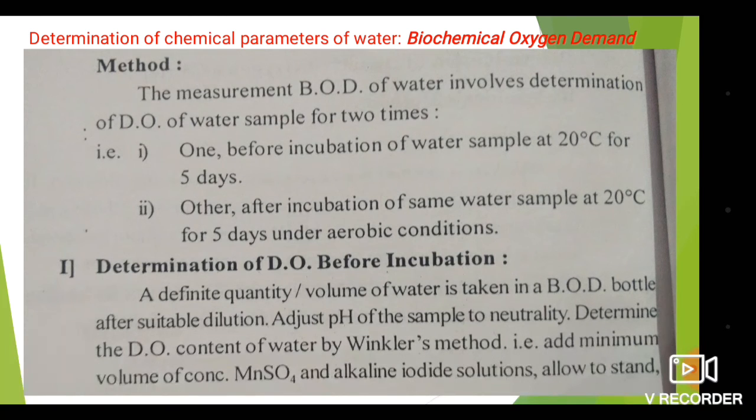So the measurement of BOD of water involves the determination of DO of the water sample two times: one before incubation of the water sample at 20 degrees Celsius for 5 days, and the other after incubation of the same water sample at 20 degrees Celsius for 5 days under aerobic condition. Determination of DO before incubation: a definite volume of water is taken in a BOD bottle. After suitable dilution, adjust the pH of the sample to neutrality. Determine the DO content of the water by Winkler's method, that is,